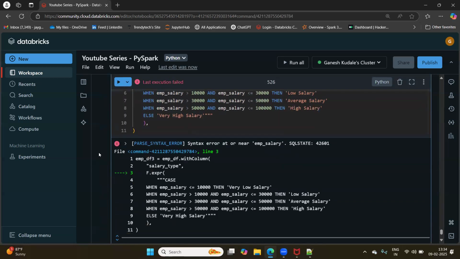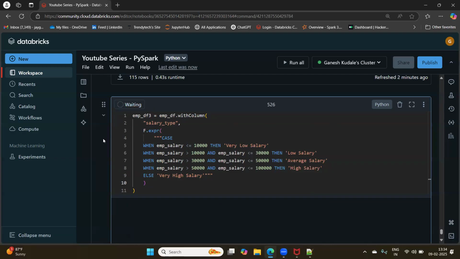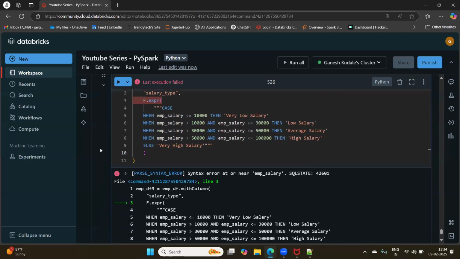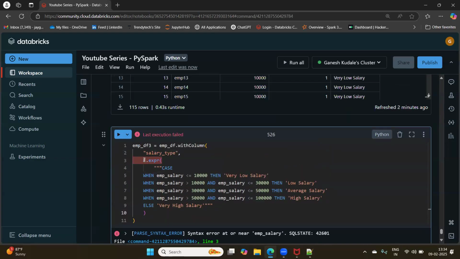What has happened? Syntax error at or near f.expr. What's the syntax error? Okay, what is it saying? f.expr.